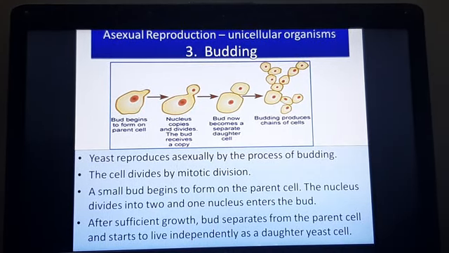The next part we'll be seeing is asexual reproduction in multicellular organisms.